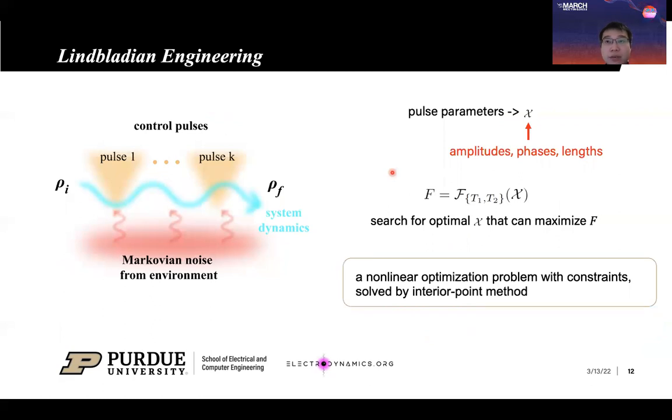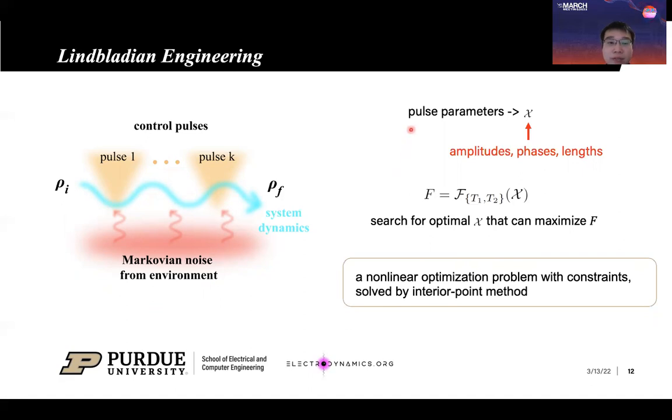After we identify influence of evanescent wave Johnson noise, we consider optimization method to suppress its influence. So the left figure represents a schematic of Lindblad engineering. Rho I and rho F represent the initial and final density matrices of the spin qubit system. The pulse 1 to pulse k are used to realize the quantum gate operations. The system dynamics, which is represented by this twisted arrow, is influenced by Markovian noise from environment during this process.